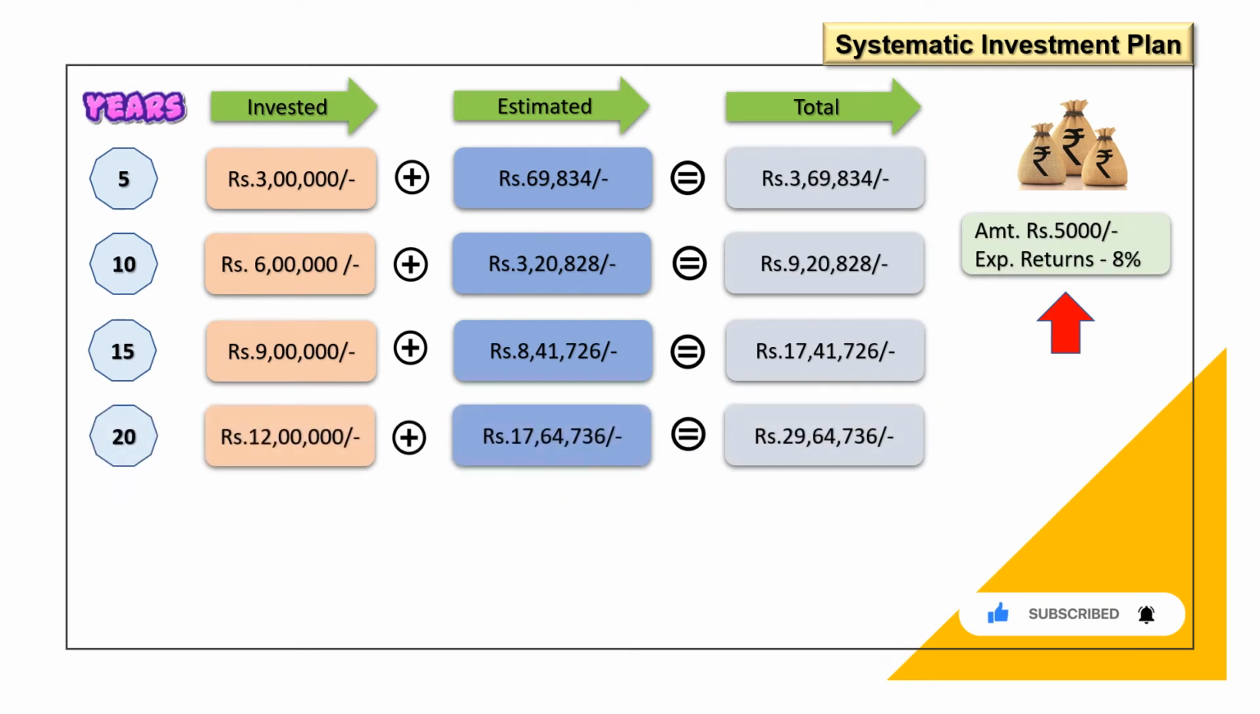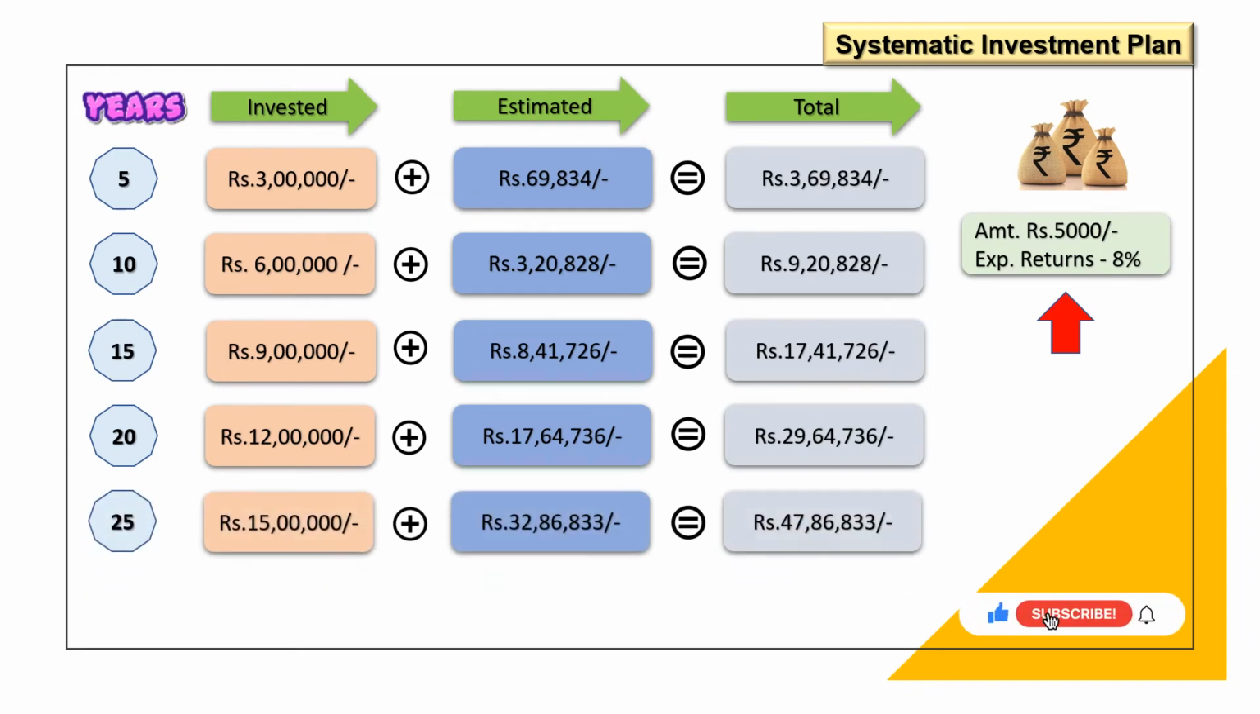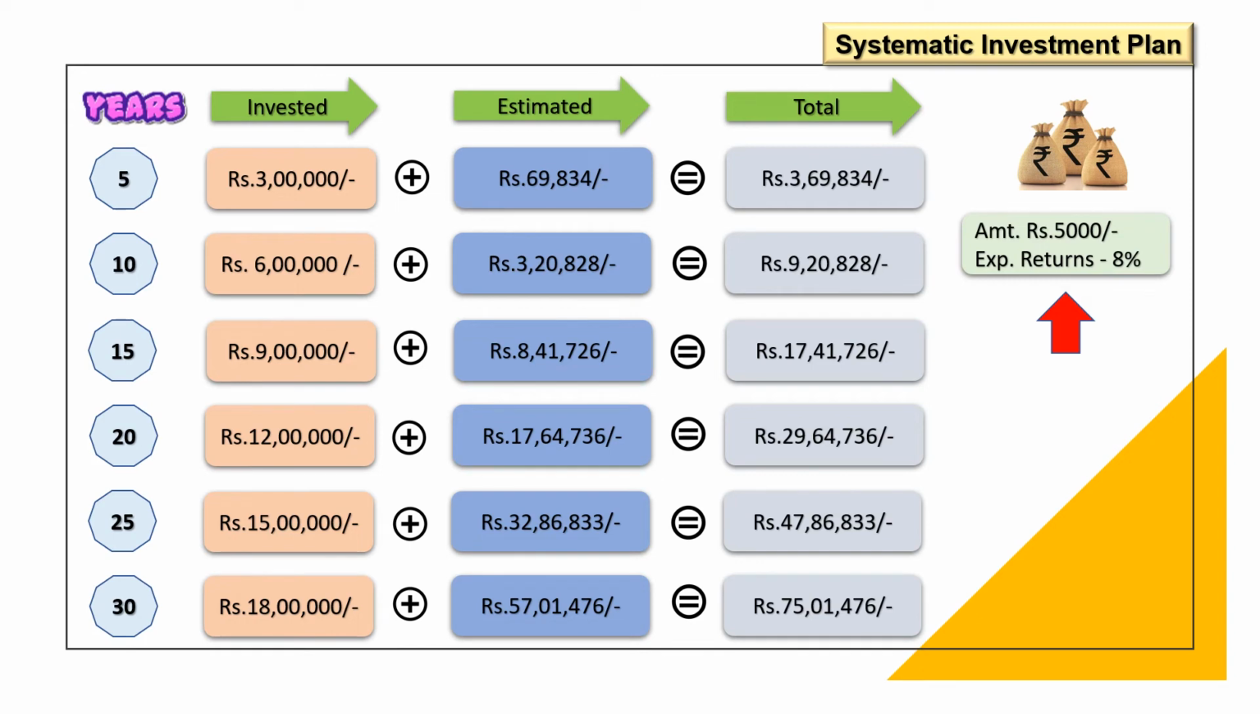For 20 years, the invested amount would be 12 lakhs, the estimated returns would be 17,64,736, and the total would be 29,64,736. For 25 years, the invested amount would be 15 lakhs, the estimated returns would be 32,86,833, and the total would be 47,86,833. And for 30 years, the invested amount would be 18 lakhs, estimated returns would be 57,01,476, and the total including the invested plus estimated would be 75,01,470. Now what we are going to do is we'll be putting 50 lakhs out of this amount into SWP, and we will see what happens then.